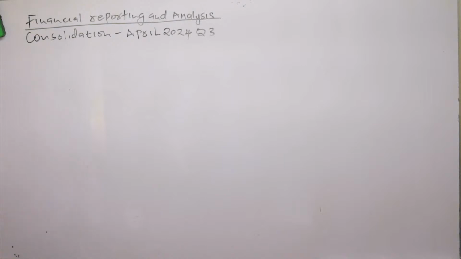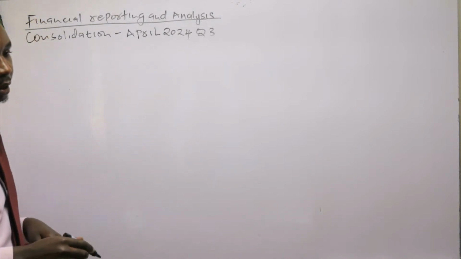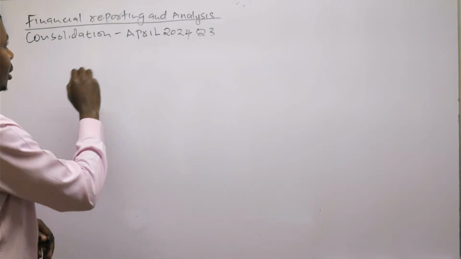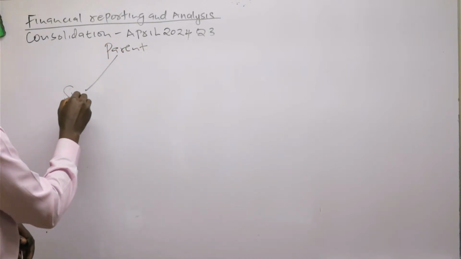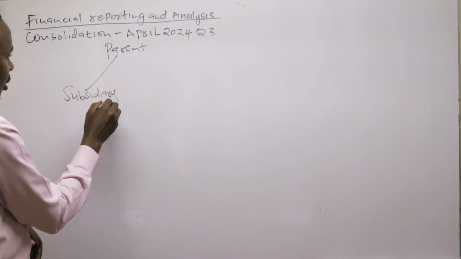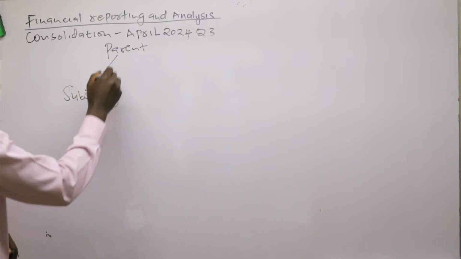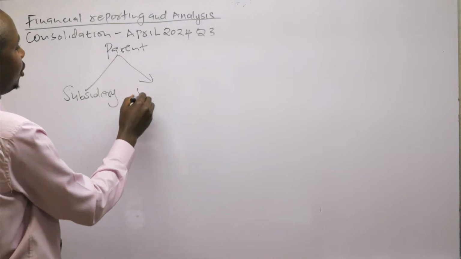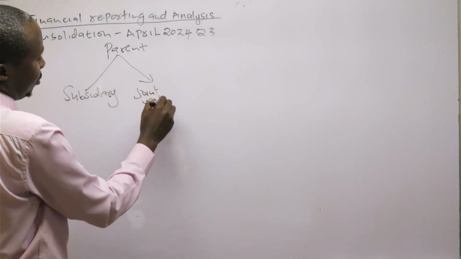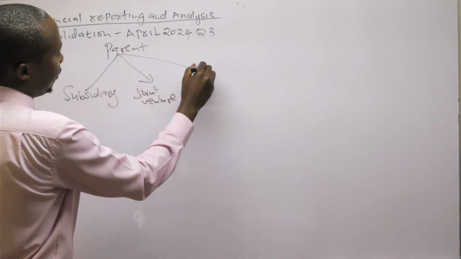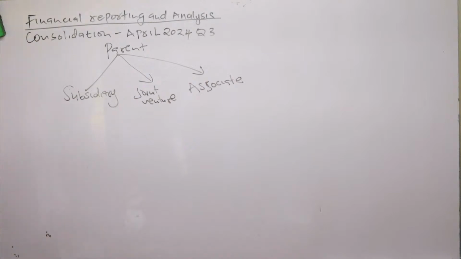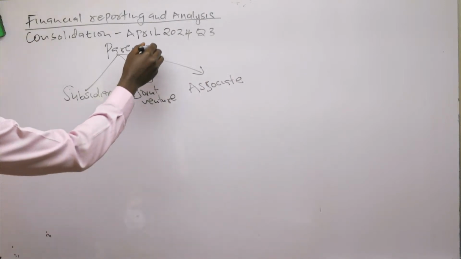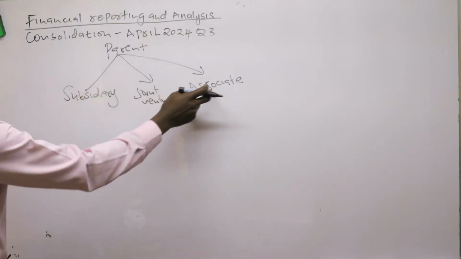Remember that when we talk about consolidation, this is whereby you find that there is one entity. Let's say there's a parent company which had acquired a subsidiary. It can acquire other than a subsidiary. You can find another entity which was acquired, like a joint venture, or an associate which is acquired. The parent company is the main company which acquires the other entities.